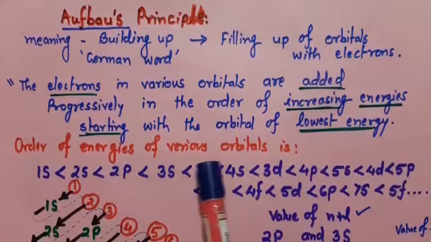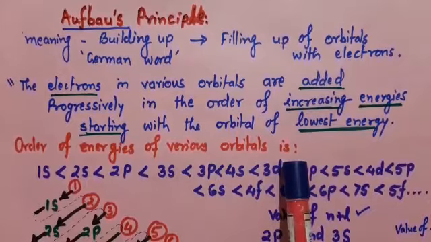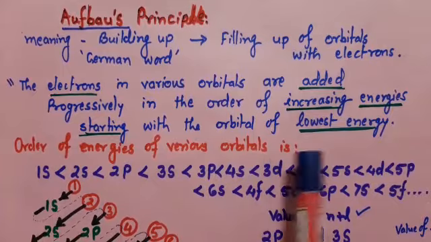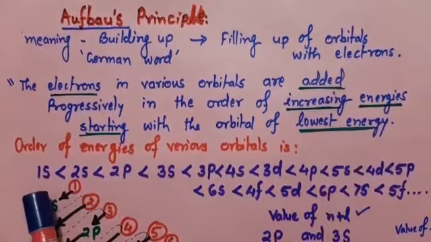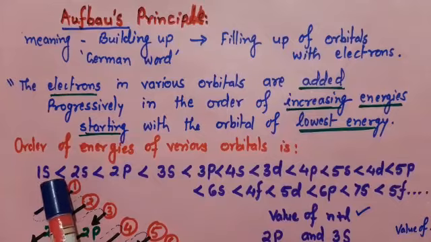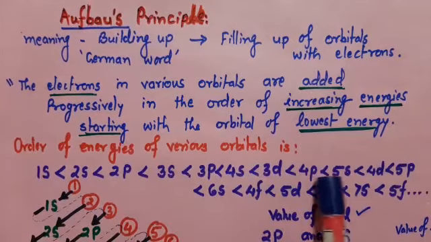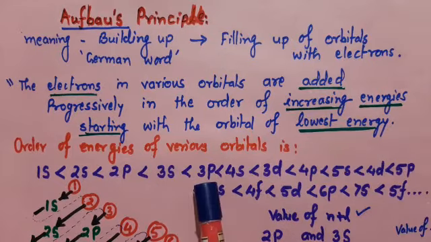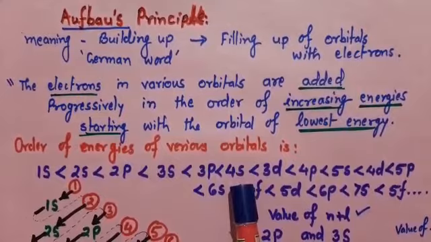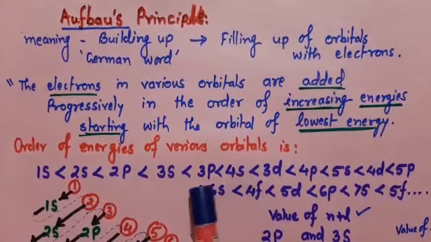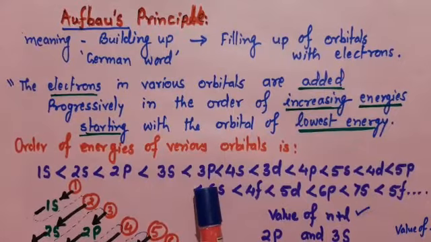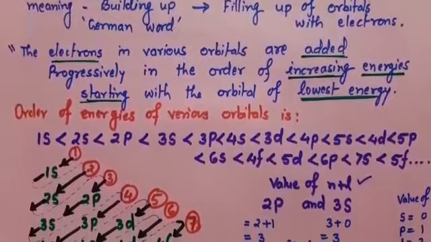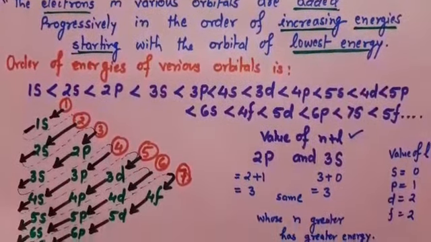Here the order of energies of various orbitals is, this is 1s. 1s has the lowest energy, and the energy levels increase in this manner. The order is given like this: 3p, then 4s, whose energy is greater. 4s energy is greater than 3p. This is the order. We can find this order by this rule.